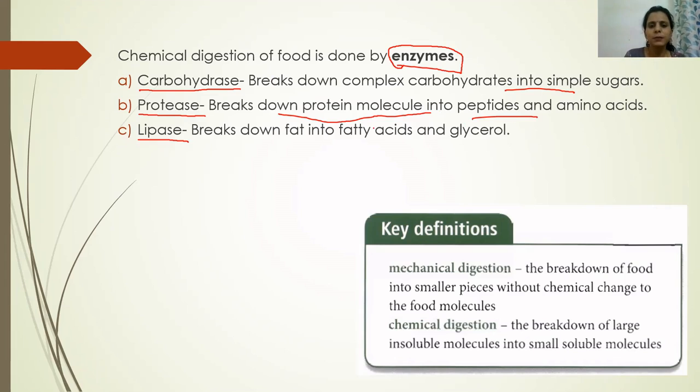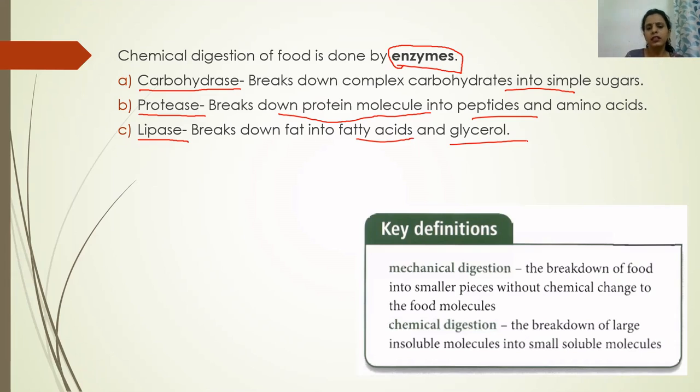And lipase breaks down fat into fatty acids and glycerol. So carbohydrase breaks down complex carbohydrates into simple sugars, protease breaks down large protein molecules into peptides and amino acids, and lipase breaks down fat molecules into fatty acids and glycerol.